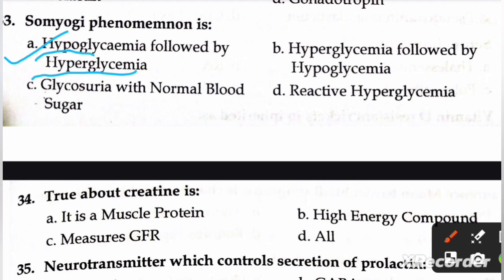Okay. Next question is, true about creatinine is A, it is a muscle protein, B, high energy compound, C, measures GFR, and D, all. Right option is A, it's a muscle protein. Right.